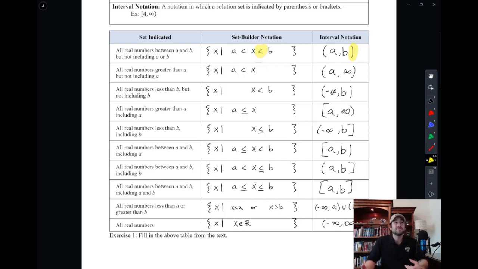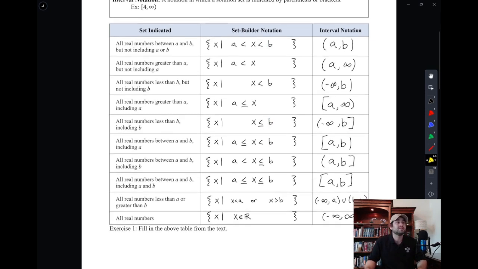So when you see a parenthesis, you can think less than. Those two go together. And when you see a bracket that looks like this, you can think of the line underneath, which means less than or equal to, meaning including. So the bracket on the right means including B, and the or equal to B on the left means including B. And so as we explore these things, it'll make a little more sense.